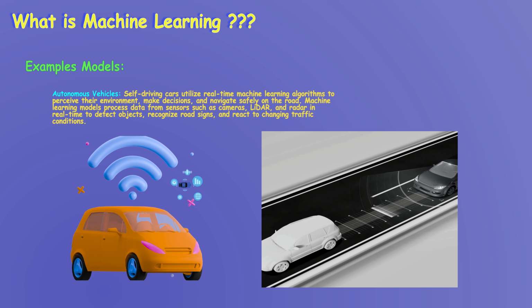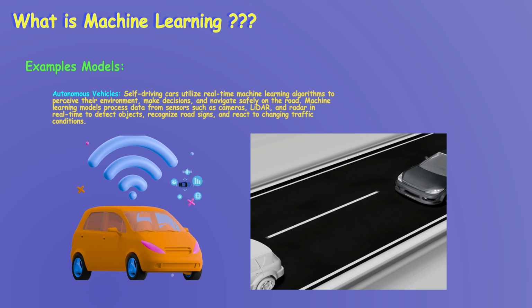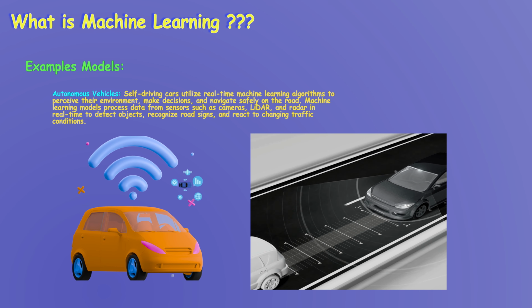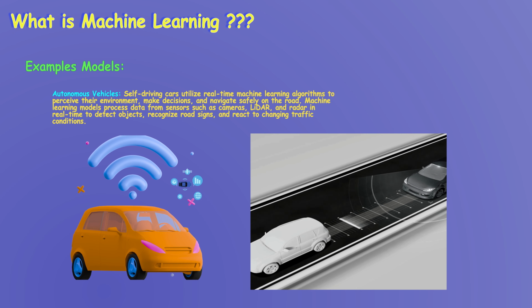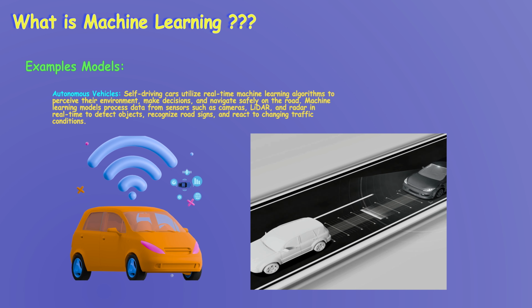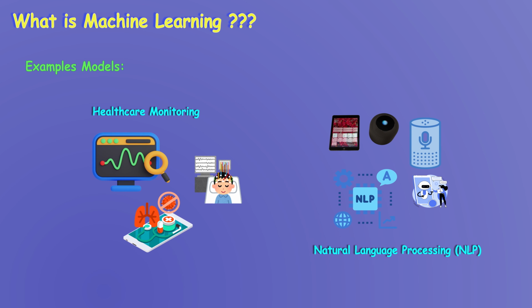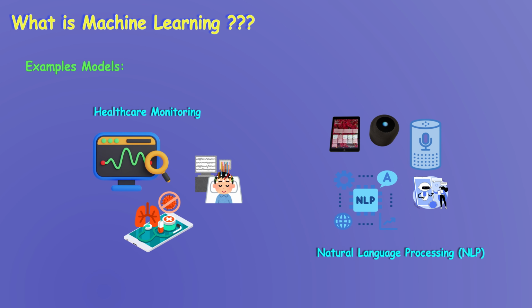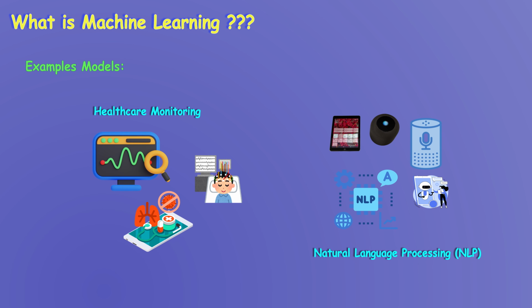The ML models work around the data which is collected from different sensors such as cameras, lidar and radar, etc. This real-time data along with ML models helps to detect objects, recognize road signs and react to changing traffic conditions. ML models are also used for other applications like healthcare monitoring and natural language processing, that is Siri, Amazon Echo, etc. These are only a few examples I have mentioned here, but there is a wide range of fields where ML models are applied.